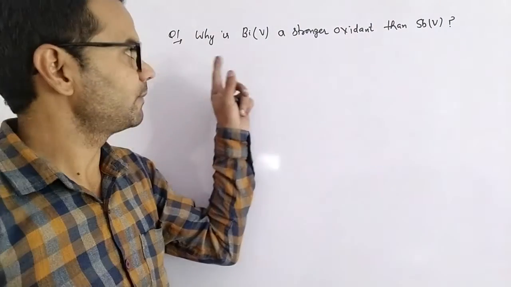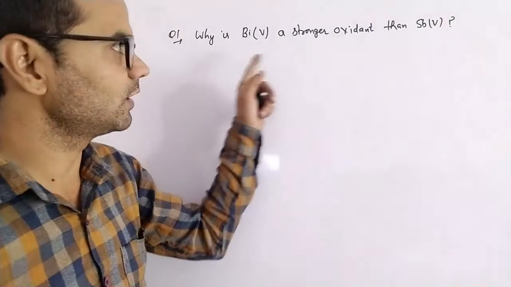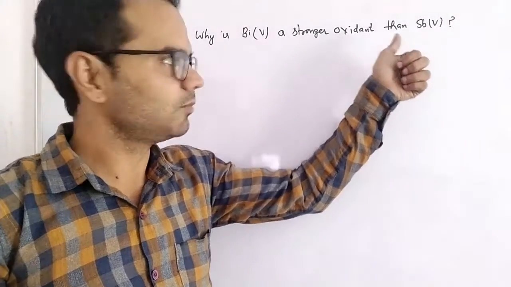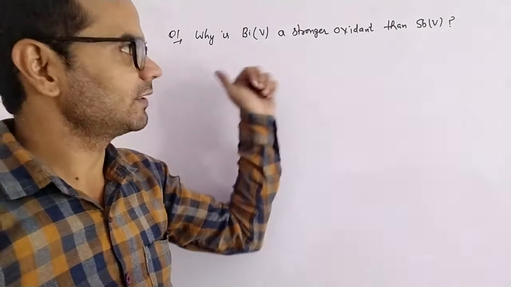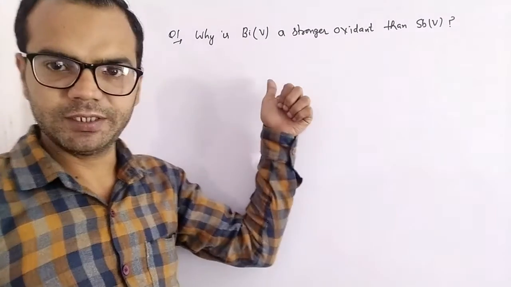Why is bismuth in +5 oxidation state a stronger oxidant than Sb in +5? So the answer we can give is, as we know, due to the inert pair effect.